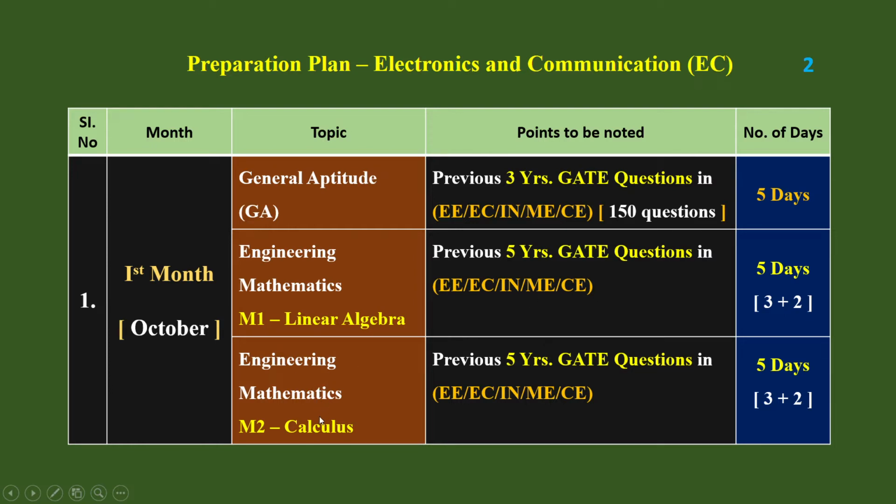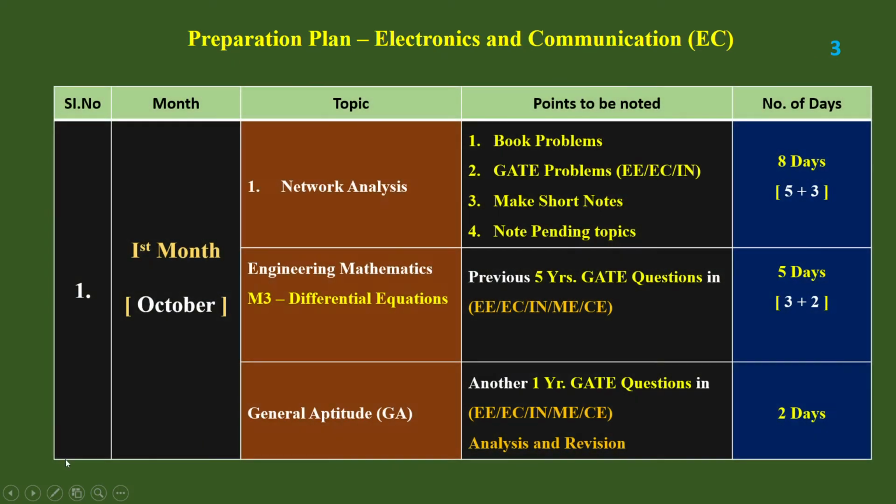And again in engineering mathematics, I have put the second chapter, calculus. Calculus has to be finished within 5 days. Again, I have put the schedule for 5 days, 3 plus 2. 3 days is for preparation with the book problems and 2 days is for GATE solutions. And in the same month, after finishing linear algebra and calculus, you have to come to network analysis. Network analysis is an important subject and it is the basic subject for electrical and also for electronics. So it is an important, basic level subject. You need to study it first. Okay. So after calculus you can finish network analysis.